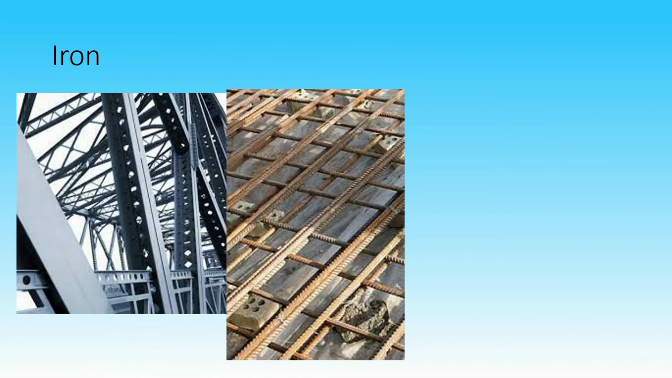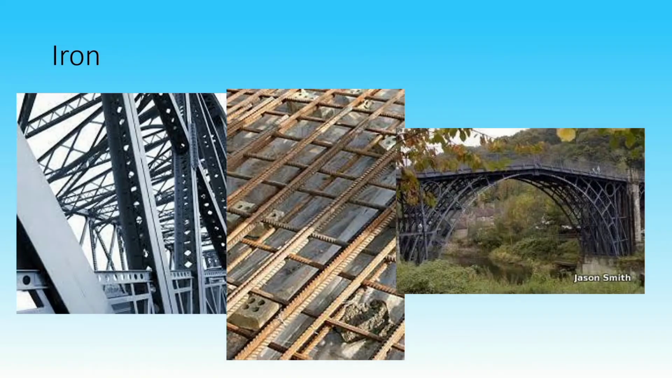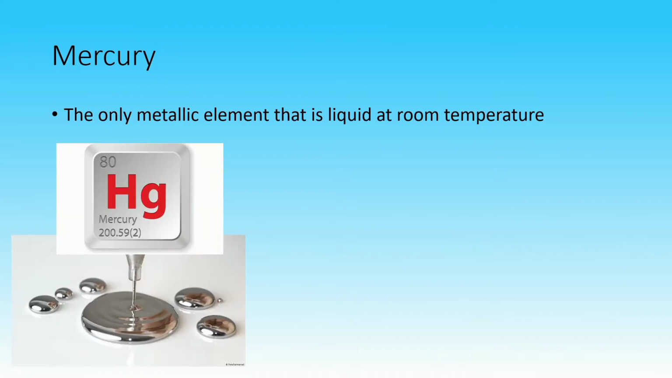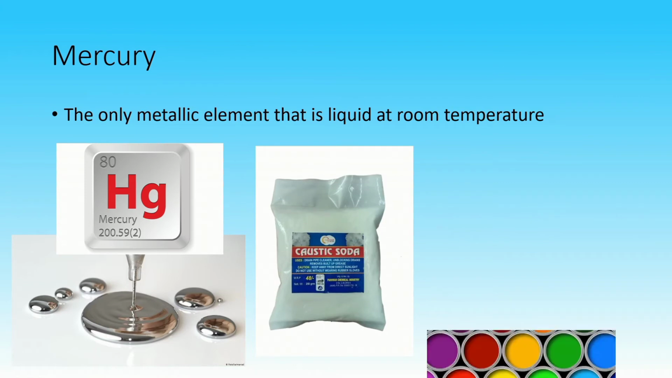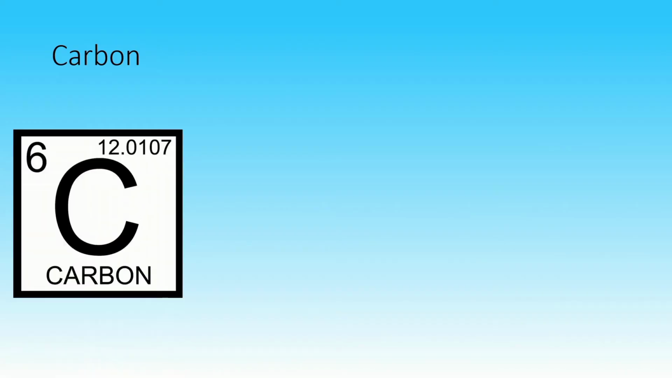As stated earlier, iron is perhaps the most important metal in the industry today. However, there are more metallic and non-metallic elements used in different industries for a variety of applications. One of these metals is mercury. It is the only metallic element that is liquid at room temperature. It is widely used in the production of caustic soda, paint, and various industrial and control instruments such as thermometers and thermostats.